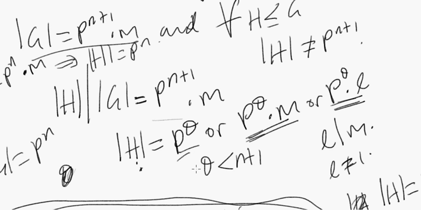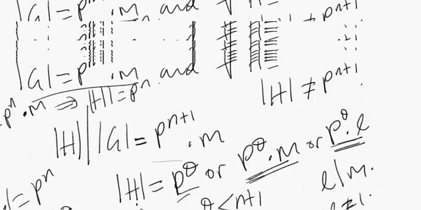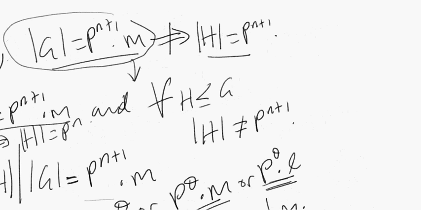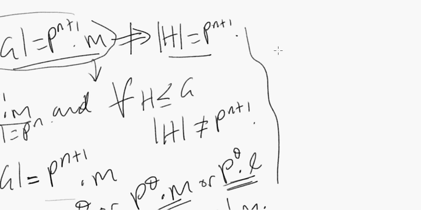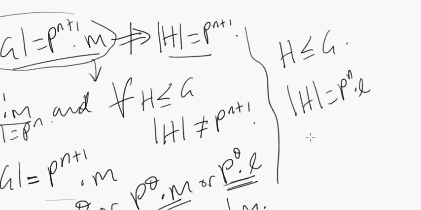So suppose that actually we found some h and said, okay, for this h subgroup of G, it's indeed true that order of h equals p to the n times m, but for all L subgroup of H, order of L does not equal p to the n.